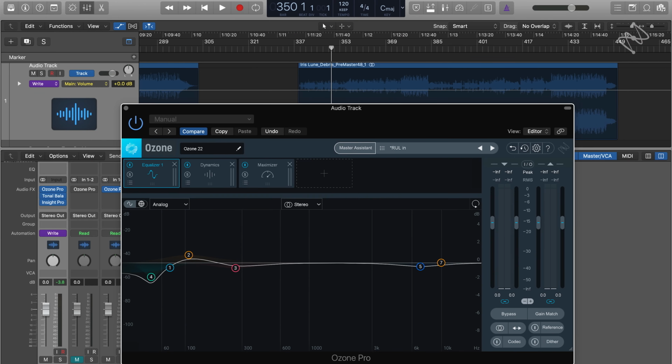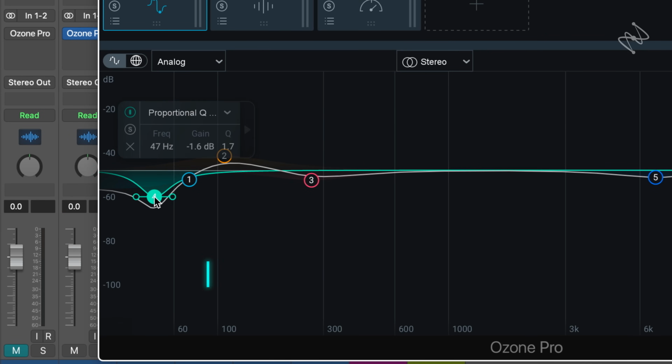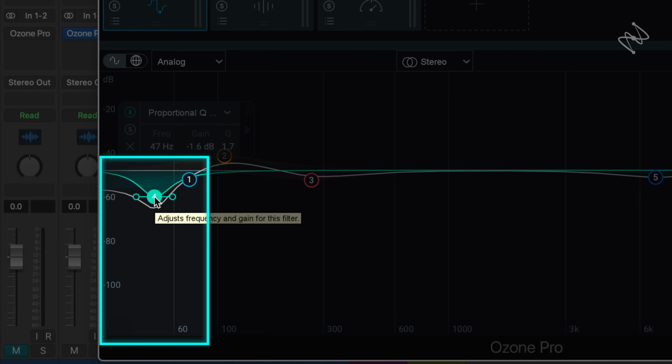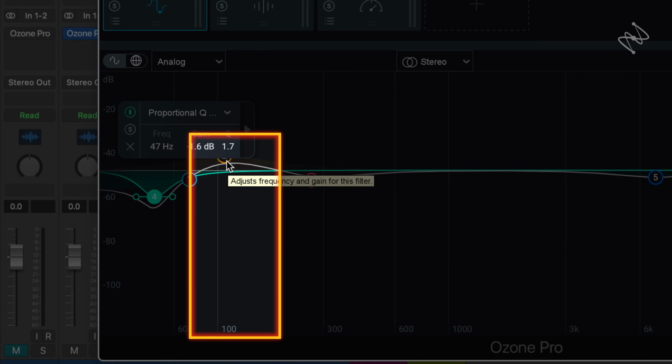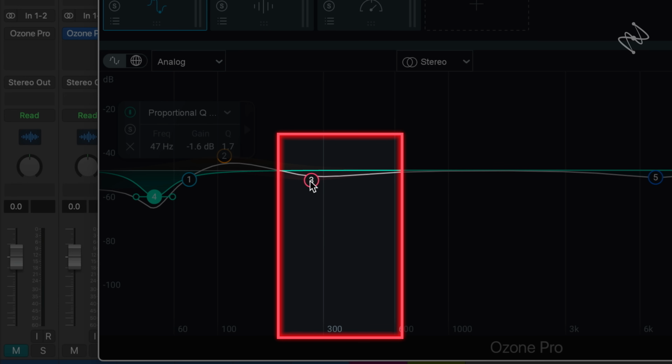You can see it on the screen with the EQ. I've tucked away a little bit of the very deepest part of the low end, below 60 hertz, sort of 50 hertz, to thin out the kick drum. Added a little bit of mid bass to bring out the bass note a tiny bit, and then tucked back a little bit in the low mid range to get a little bit of clarity to separate the bass from the body of the voice.